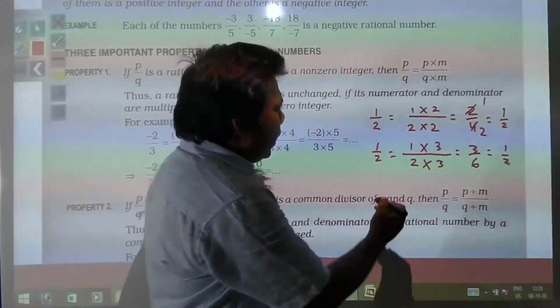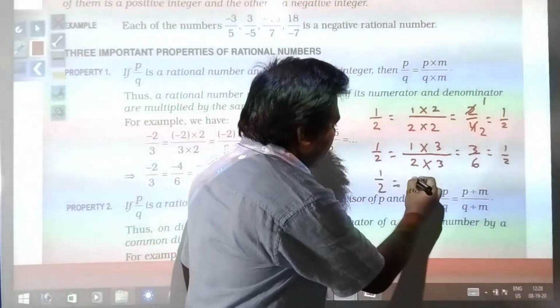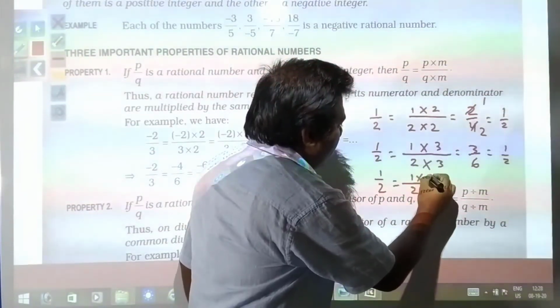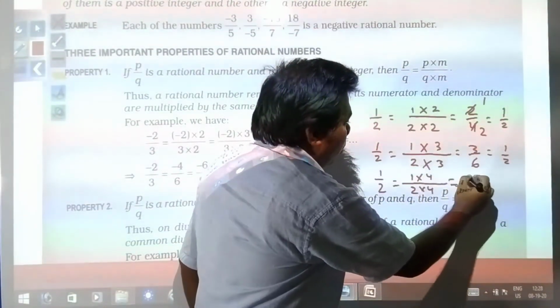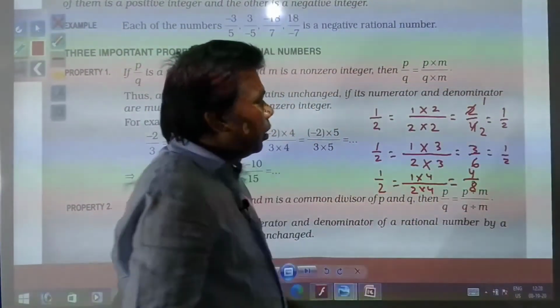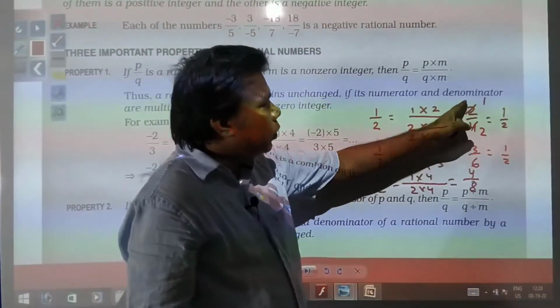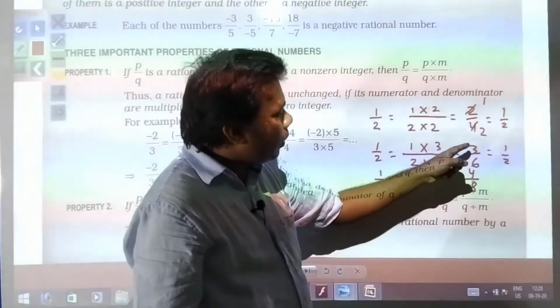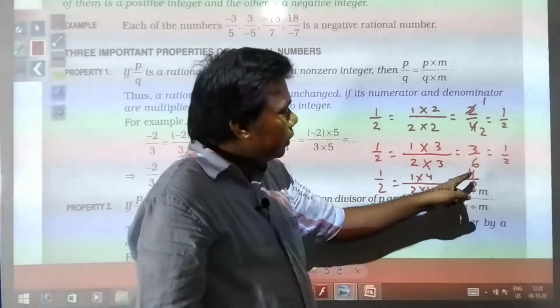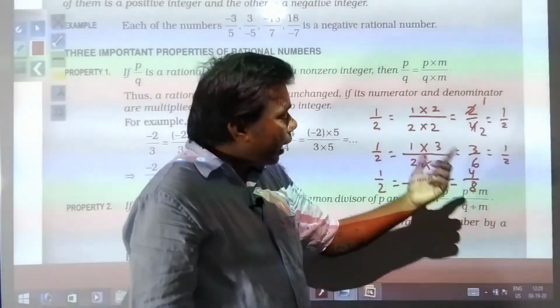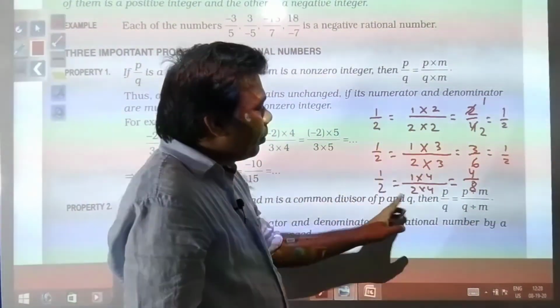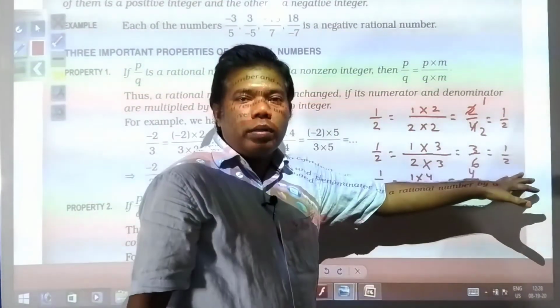In the same way, if you are multiplying by 4, that will be equal to 4 by 8. So 1 by 2 is equal to 2 by 4, and that is equal to 3 by 6, and that is equal to 4 by 8, and again that will be equal to 5 by 10 also, and so on.